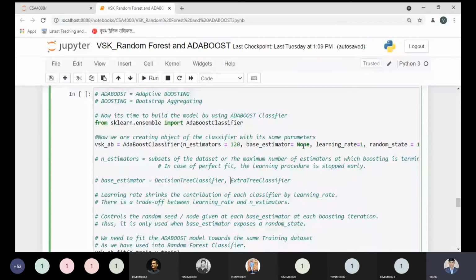Sir, the output will be any of these two, decision tree and extra tree? Yes, of course. Instead, if you want to use just this one, the decision tree classifier, what we can do is write like this.